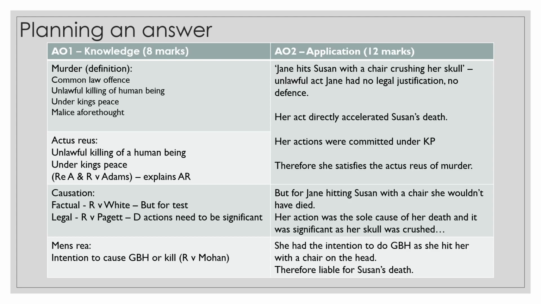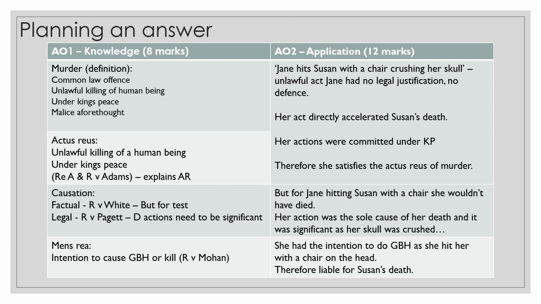So, but for Jane hitting Susan's head with a chair, she wouldn't have died. That's easy. And then we look at legal causation. Her action was the sole cause of Susan's death, and it was significant as her skull was crushed. There we go. That was easy, and there were no intervening acts.